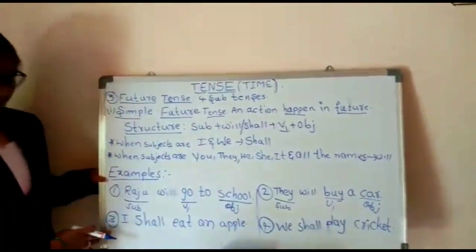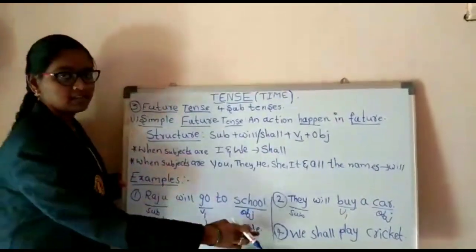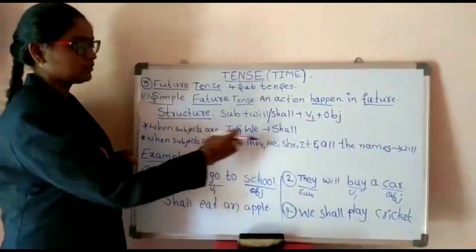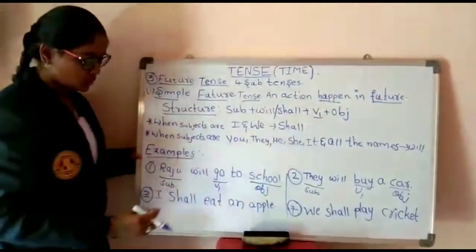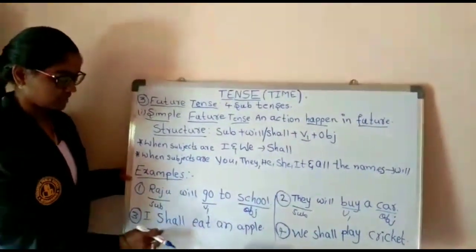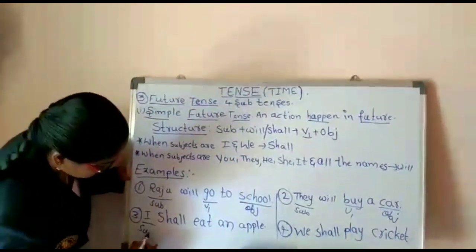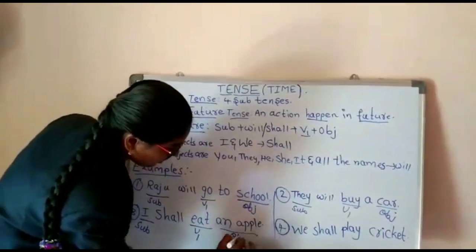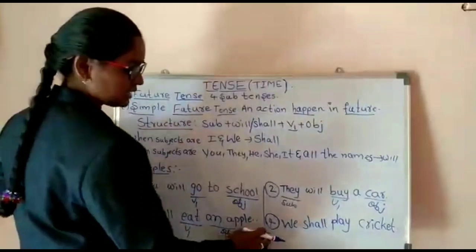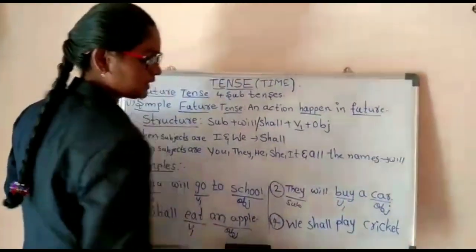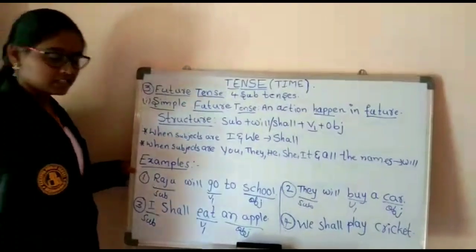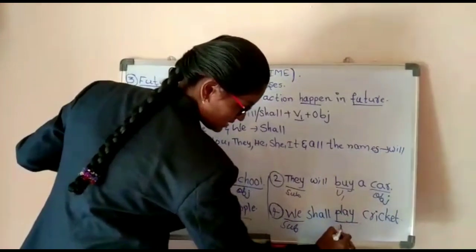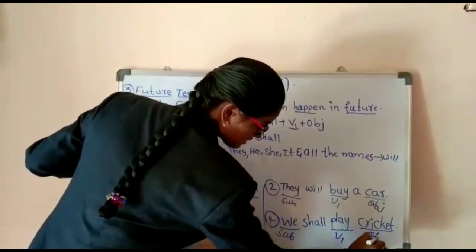And here the third example: I shall eat an apple. What I told here, for I and we use shall. So I used I and shall. Here I is subject, eat is V1 and an apple is object. The fourth one is also the same: we shall play cricket. Here we is subject, play is V1 and cricket is object.